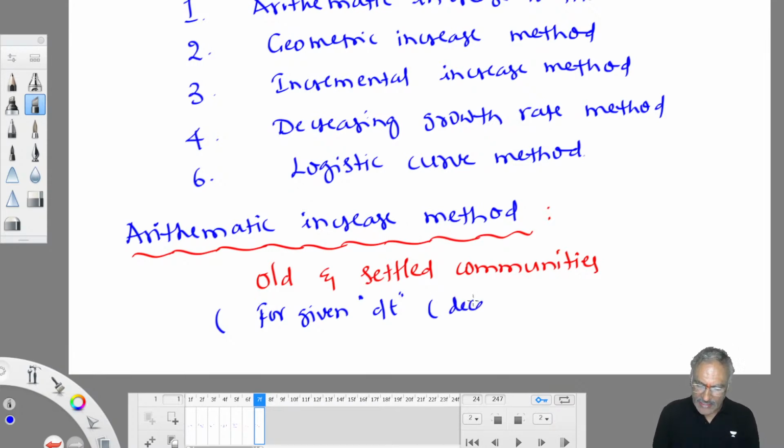Usually the intervals are decades. Very rarely do you come across population data year by year; you don't find it much most of the time. Only to confuse you, sometimes they'll give yearly data.